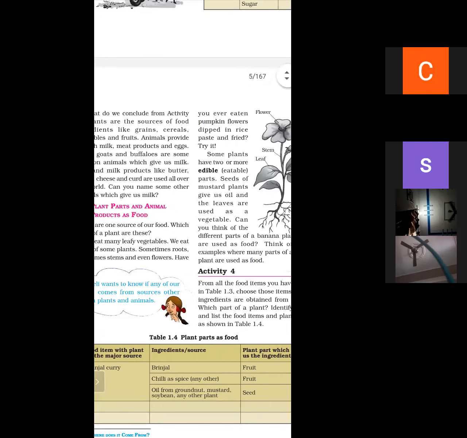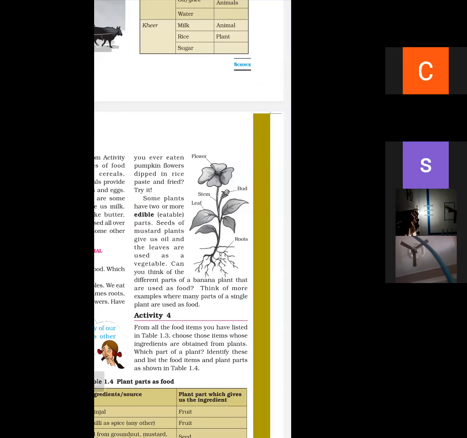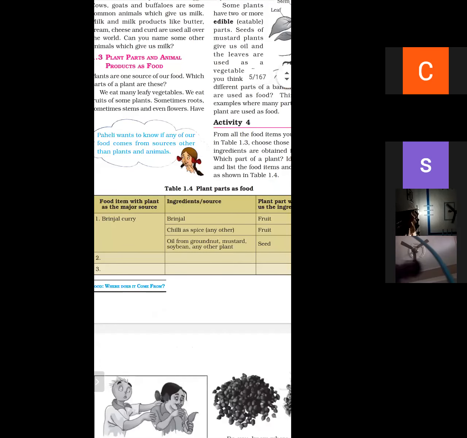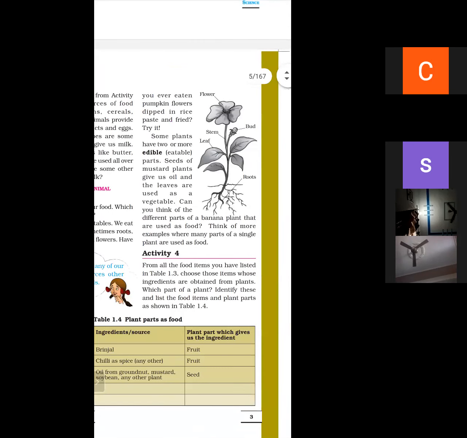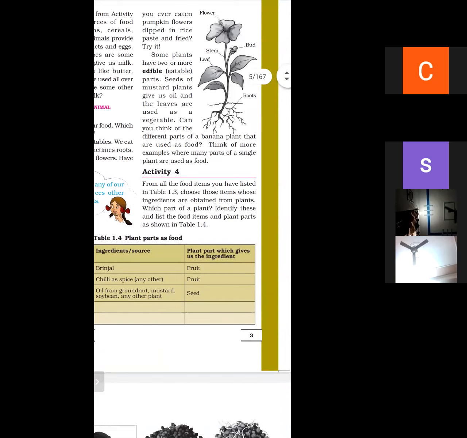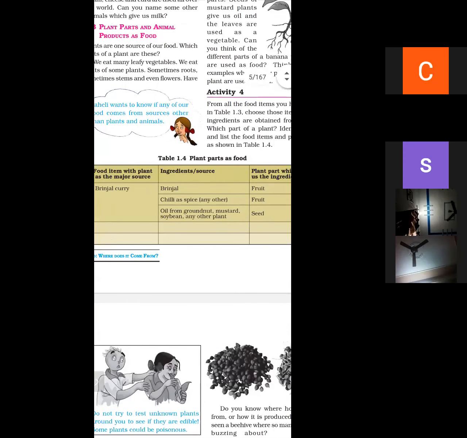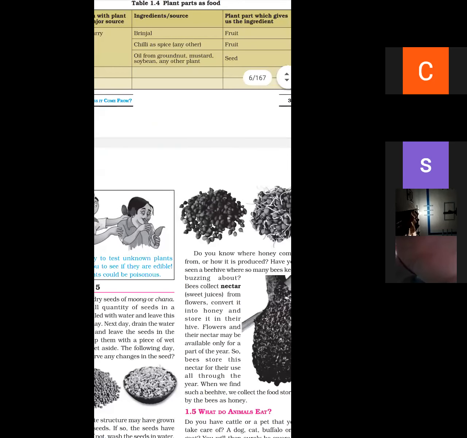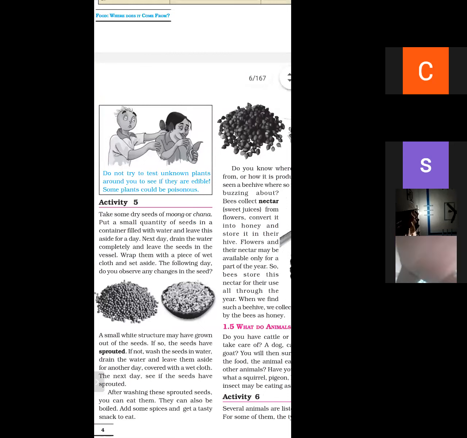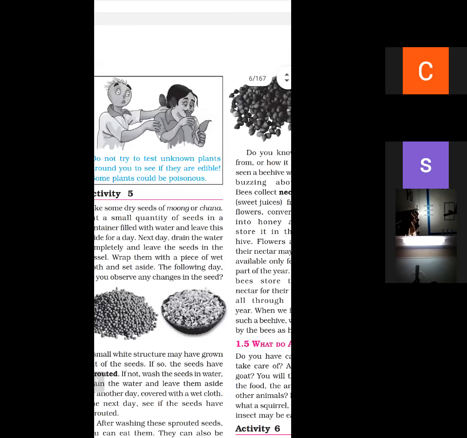Next is plant parts and animal products as food. In activity 1.3, we have studied about flower, stem, leaf, bud, roots. In activity 4, we have studied about brinjal curry. What are the ingredients? Brinjal, chilies, and oil. And what are the plant parts? Fruit and seeds. In our last lecture, we have studied that we don't eat unknown plants because some plants could be poisonous. So don't try to test unknown plants around you.